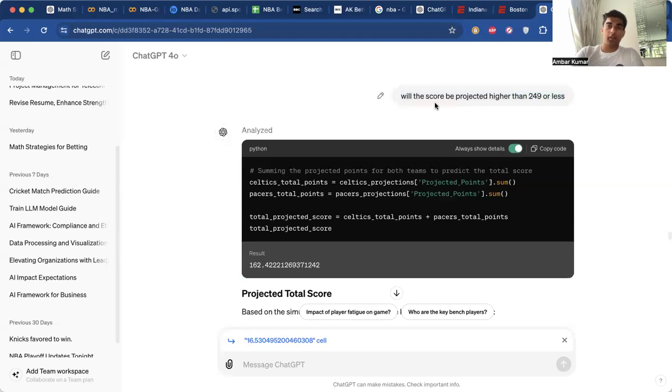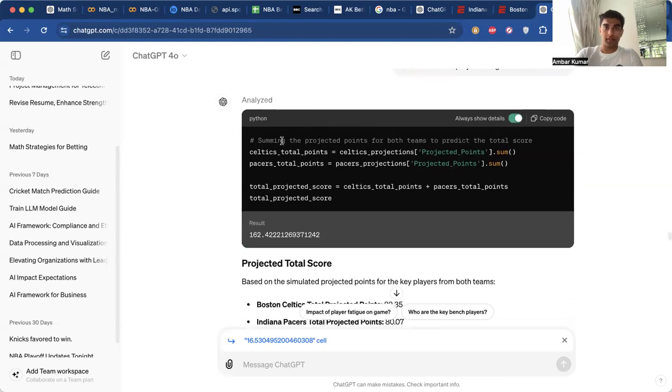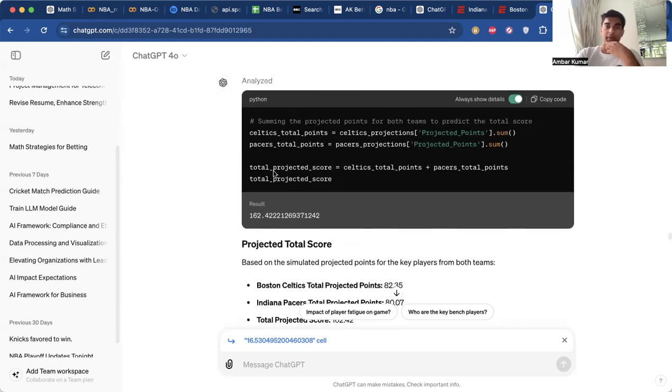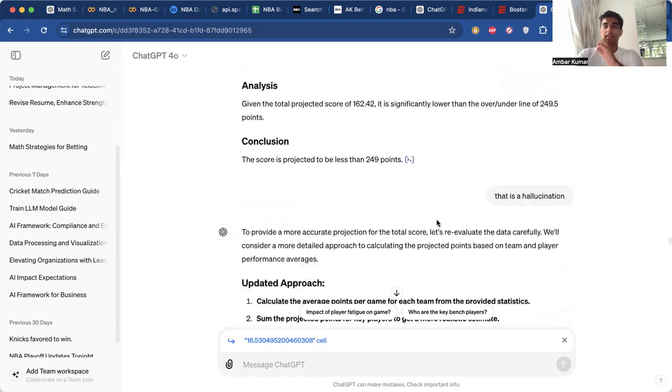But I asked it, will the score be projected higher than 249 or less? And Python did some analysis. It said that summing the projected points for both teams to predict the total score, we're going to use Celtics total points, Celtics projected points, Pacers projected points. We're going to use the total projected score to add these up. See, now the problem with that is we're getting such a low value of 162. So now we can definitely see that that's a hallucination.